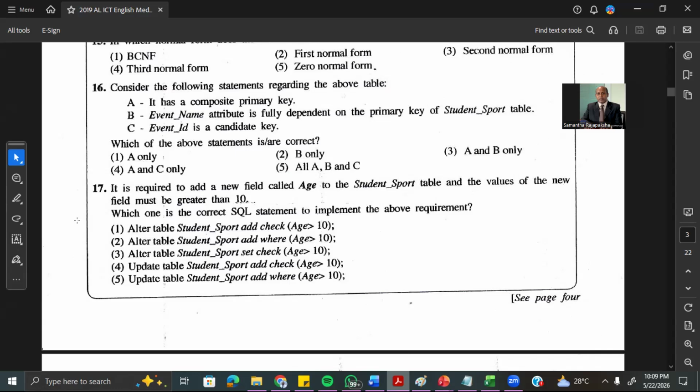Basically, it is required to add the new field called age to the student table, and the value of the new field must be greater than 10. So alter table name. Then the fourth and fifth ones are wrong. The table name is student underscore sport.